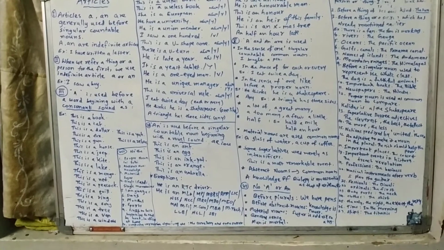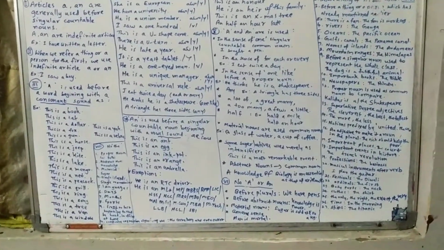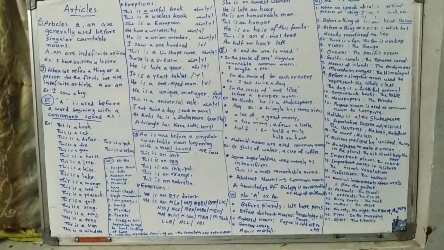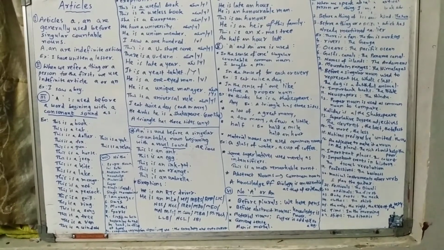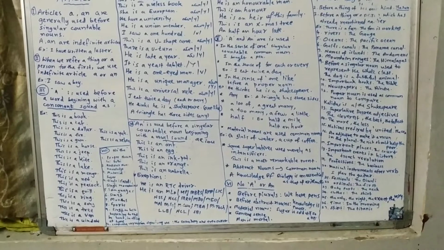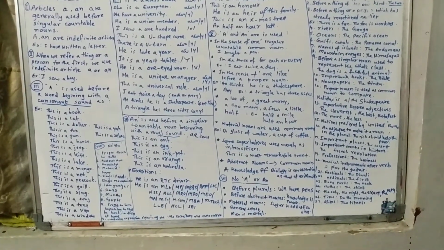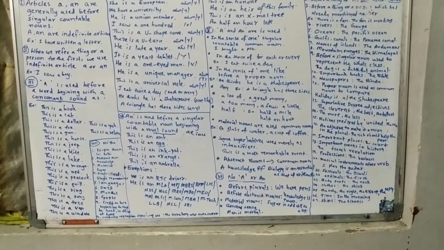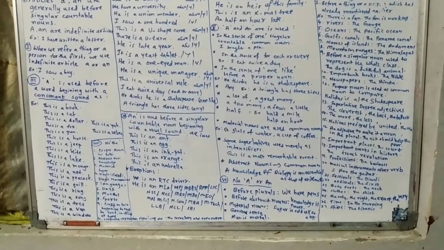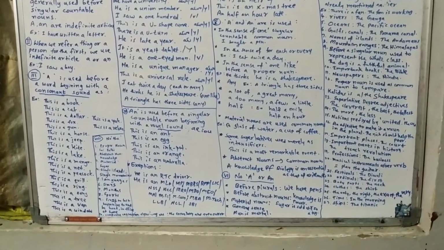He is an MLA. He is a member of legislative assembly. He is an MP. He is a member of parliament. An MBBS, an RMP, an LIC agent, an NSS, an NCC, an MRO, an MDO, an MEO, an MEA student, an MSc student, an MCom student, an MBA student, an MTech student, an LLB student, an HCL company, an SBI manager.